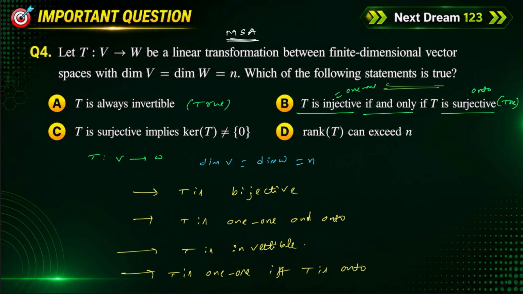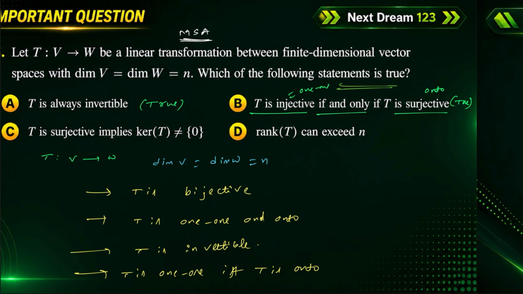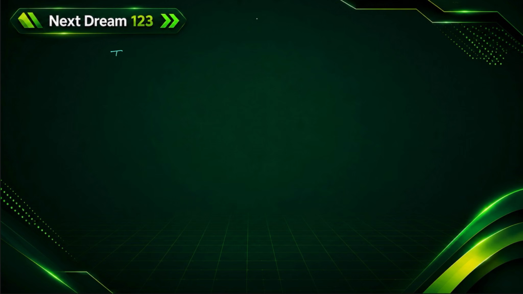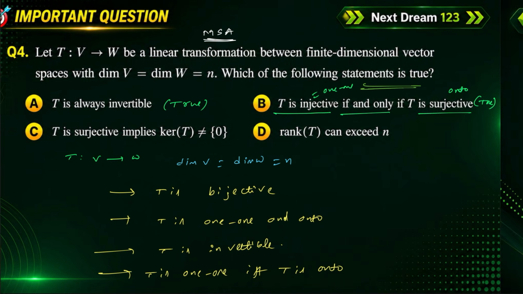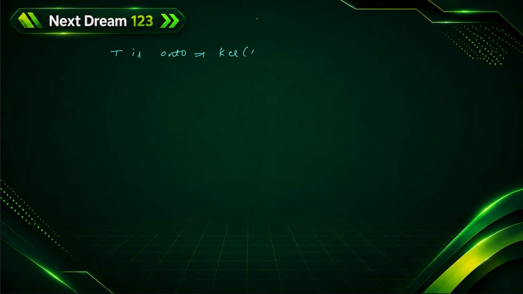also always true. The C option is: T surjective implies kernel of T is not equal to the 0 set. Okay, the set contains the 0 element. Now see if you verify this, always remember, if T is onto, surjective is nothing but onto, that implies kernel of T is always equal to the 0 set, or the set which contains the 0 element. Okay, and also just remember these results.